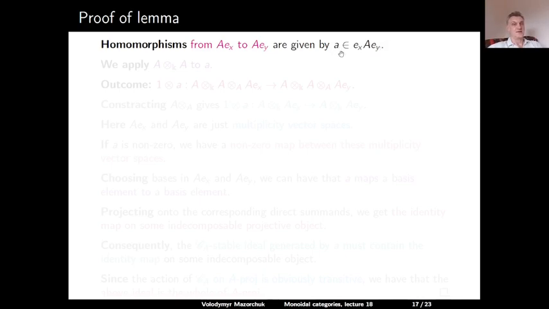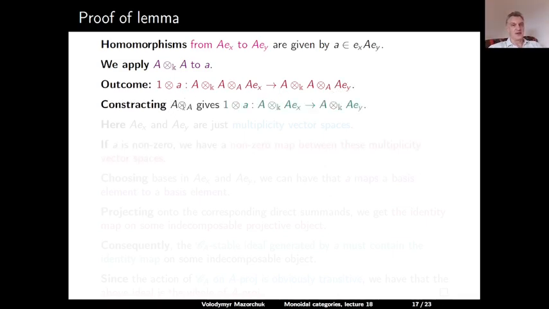So if we have such an element A, we can apply our projective AA bimodule A tensor over KA to this A, by tensoring over A. The outcome will be the morphism 1 tensor over A, and this will be a morphism from our projective bimodule tensored over A with AEX to our projective bimodule tensored over A with AEY.